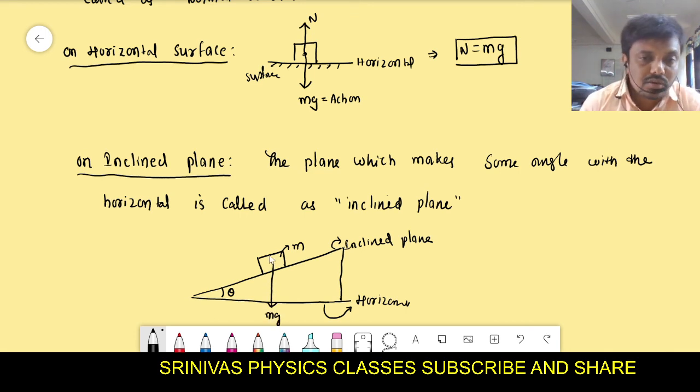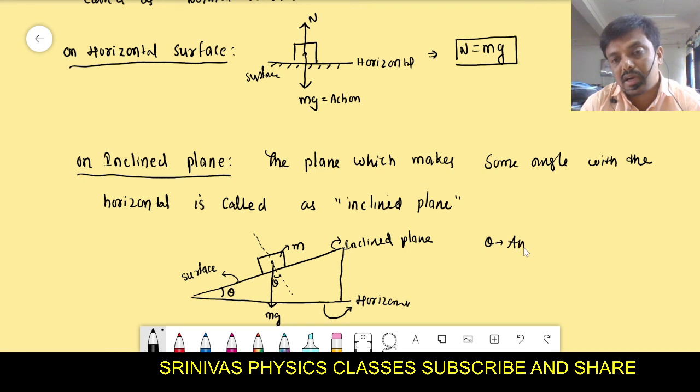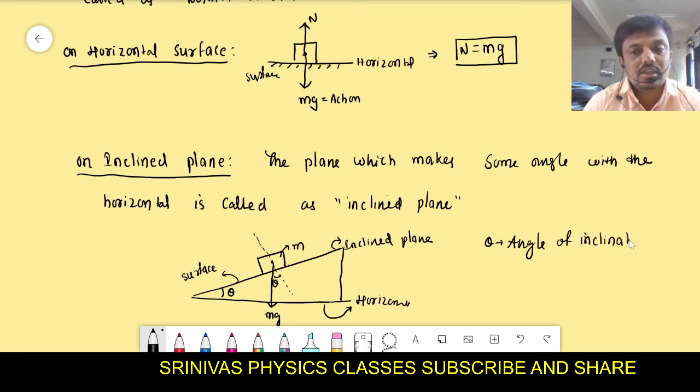We divide the mg into components here. We draw a line that is perpendicular to the surface. This is the surface. And now here, according to mathematics, this angle also becomes theta, where theta is the angle of inclination. How much angle the inclined plane is making with the horizontal surface. And here mg is resolved into components.